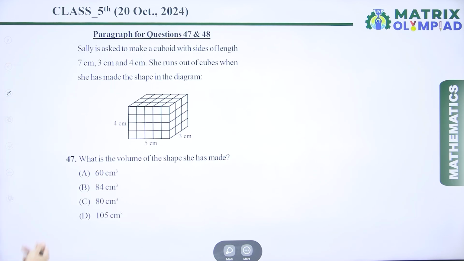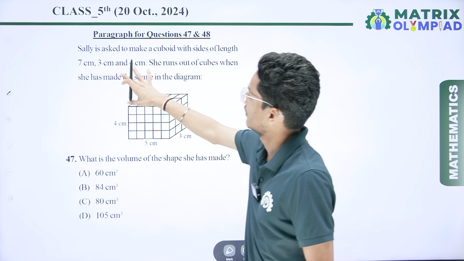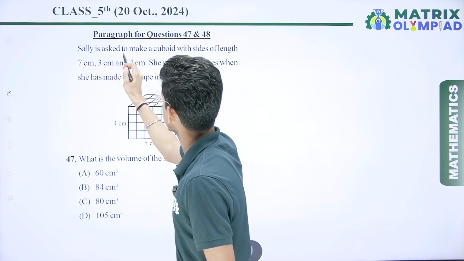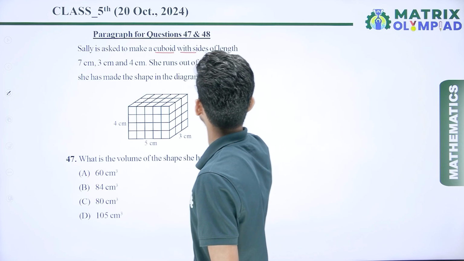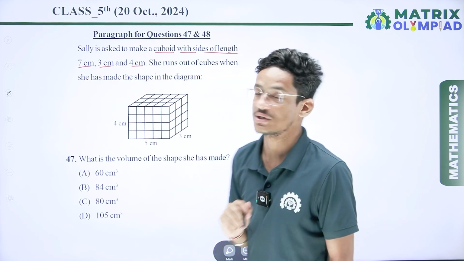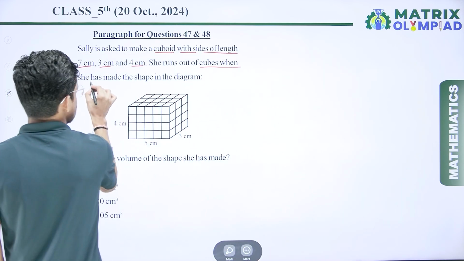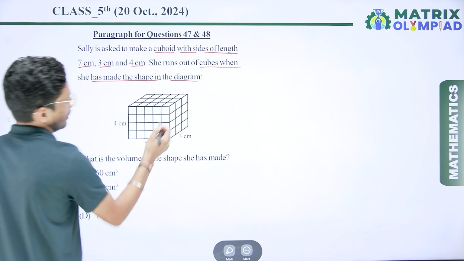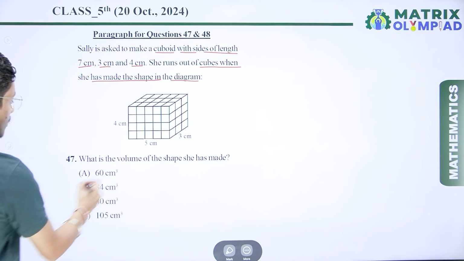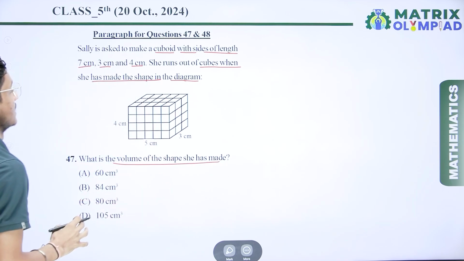So now if I talk about the next question, which is based on a paragraph. So here we have been given a paragraph: Sally is asked to make a cuboid with sides of length 7 cm, 3 cm and 4 cm. She runs out of cubes when she has made the shape in the diagram. So here we have given a diagram. So what is the volume of the shape she has made? So Sally made this diagram.